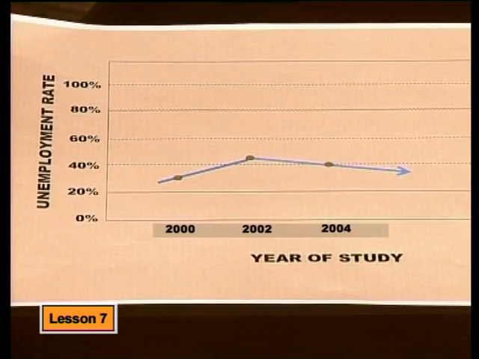Tell us what is going on here. As you can see, the flat slope of the graph shows that the government has got the unemployment rate under control.